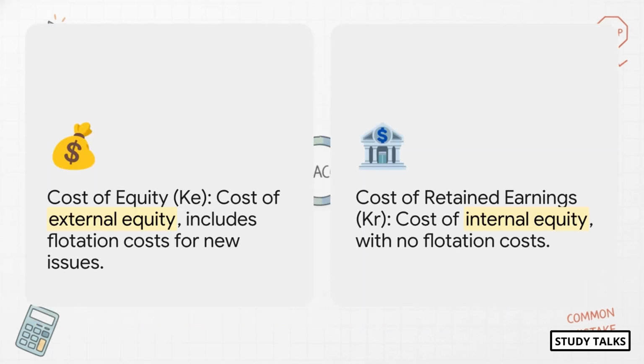And now this slide here points out a really key distinction, the difference between KE and KR. Think of KR as the cost of internal equity. It's money that's already inside the company. KE, on the other hand, is the cost of external equity. That's money you raise by issuing brand new shares. And when you issue new shares, you have to pay things like brokerage fees, underwriting commissions. We call those flotation costs. Since retained earnings are already there, there are no flotation costs. And that right there is why KE is pretty much always going to be higher than KR. You've got to remember that.